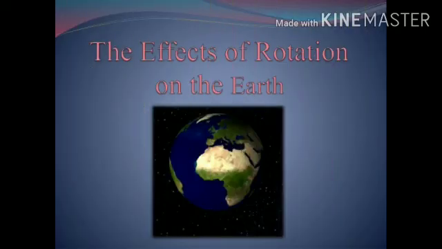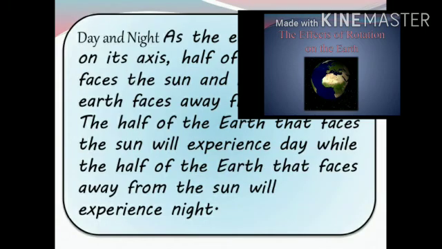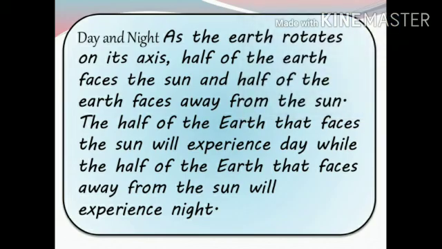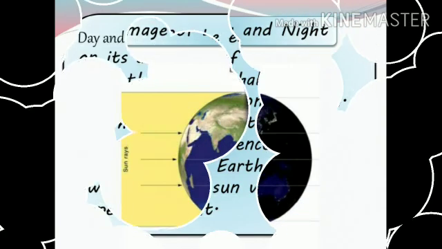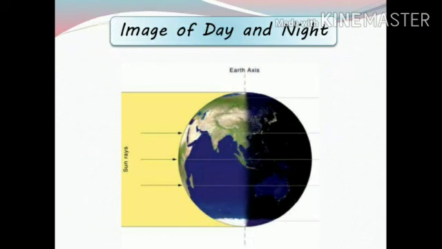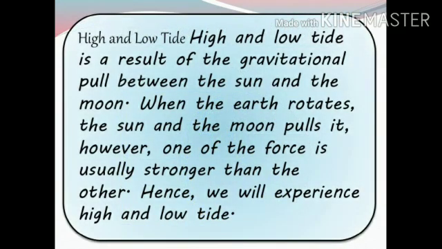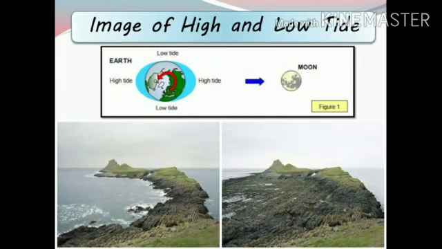Effect of the earth's rotation. It is due to the earth's rotation that we feel that the sun, the moon and the other heavenly bodies move from east to west. It gives us a day of 24 hours. It causes day and night on the earth. It gives us an idea of the direction on the basis of sunrise and sunset. It causes tides twice a day.